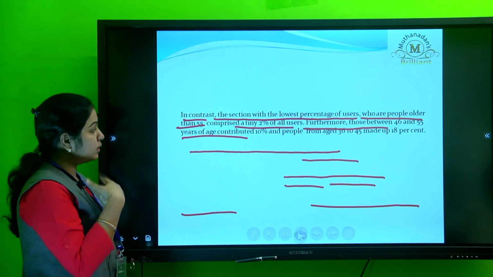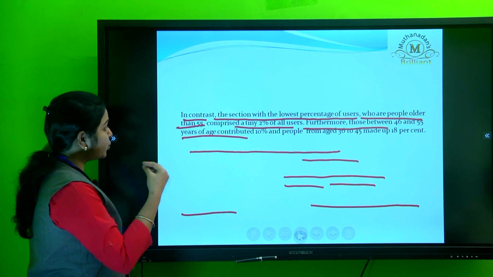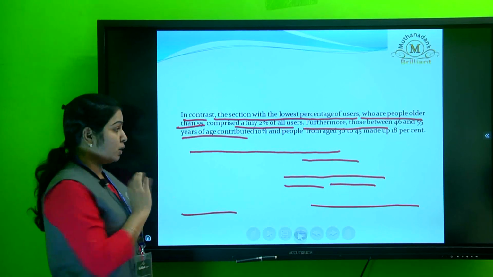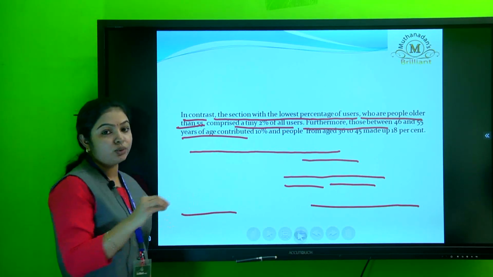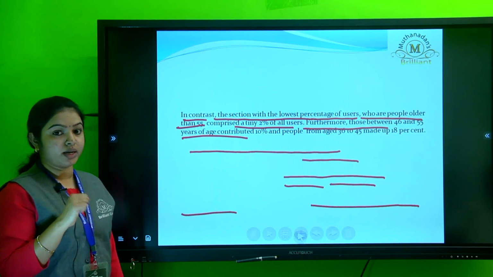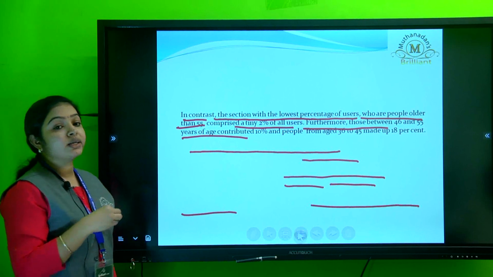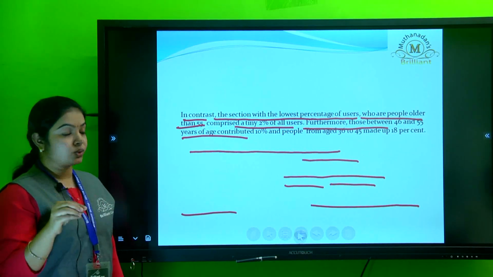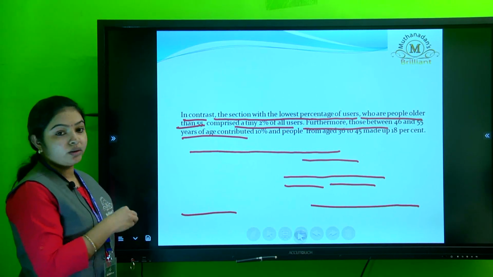In task 2 writing, which I will not be discussing in today's session, we know that task 2 is common for both academic and general, that is essay writing. So the weightage should be given more to task 2 writing instead of task 1 writing.